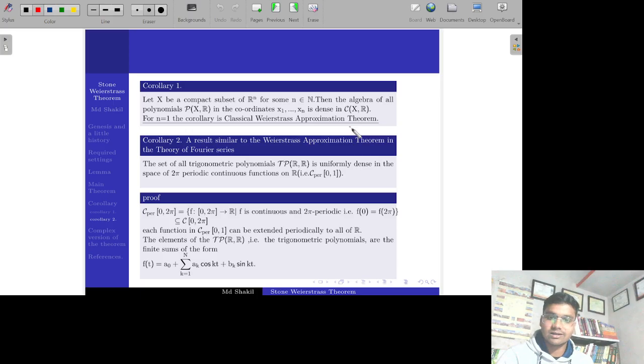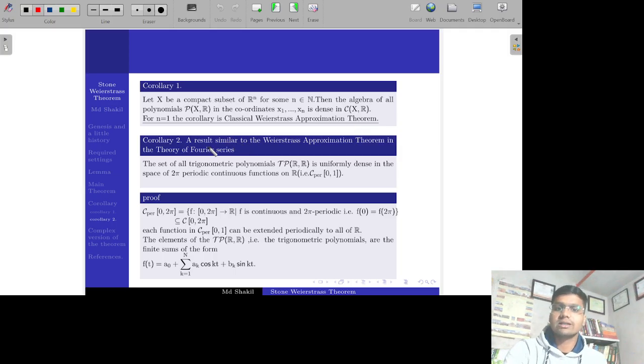There is already a proof of this classical Weierstrass approximation theorem given by Weierstrass that uses Bernstein polynomials. But the Stone Weierstrass theorem doesn't use any Bernstein polynomials. It uses pure, abstract structures, and is a very beautiful proof. So we can prove the classical Weierstrass theorem by this proof also.